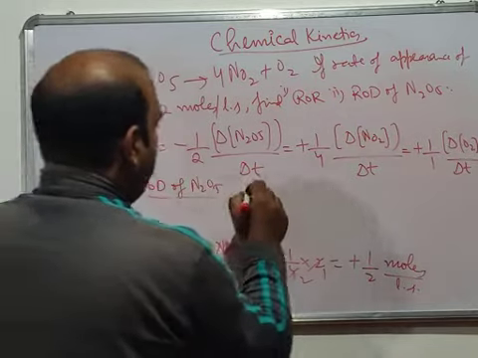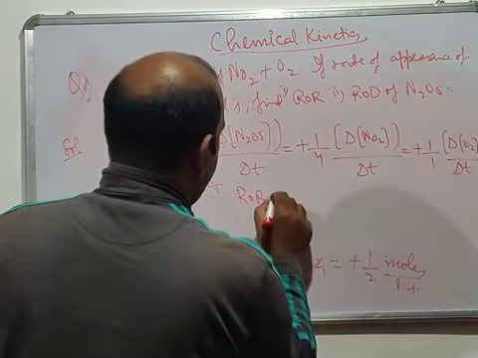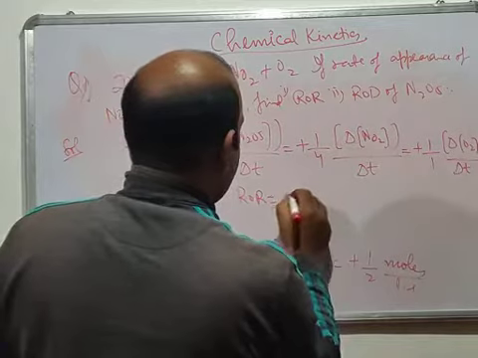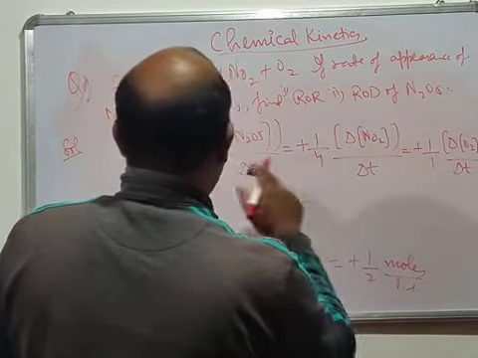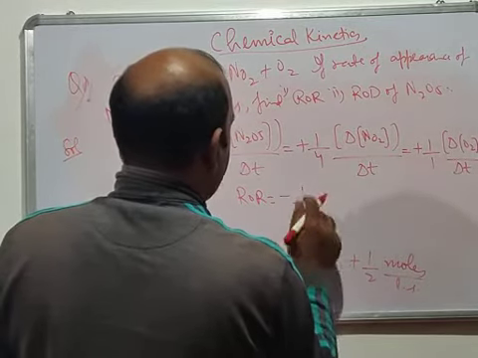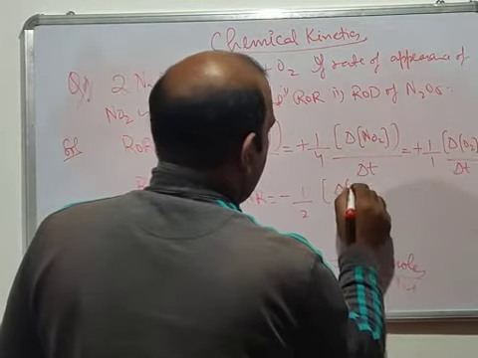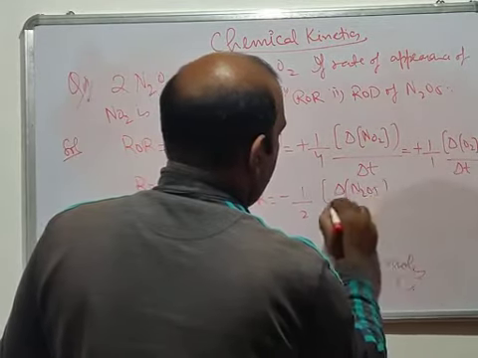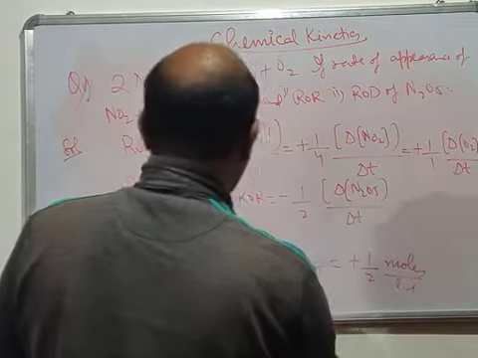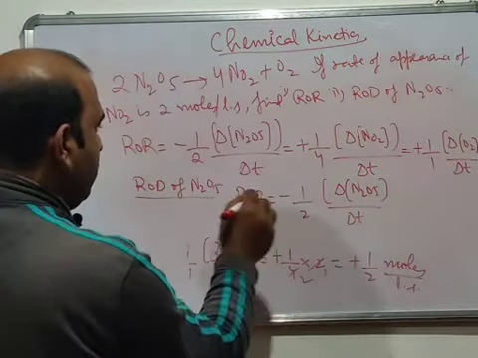Now again, we know ROR in terms of N2O5 is minus 1 by 2 del N2O5 divided by del T. Now R is given.